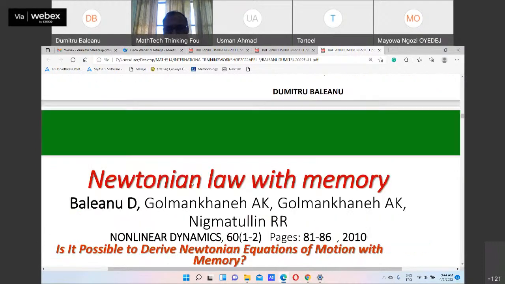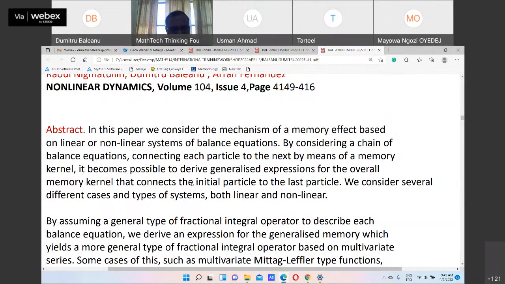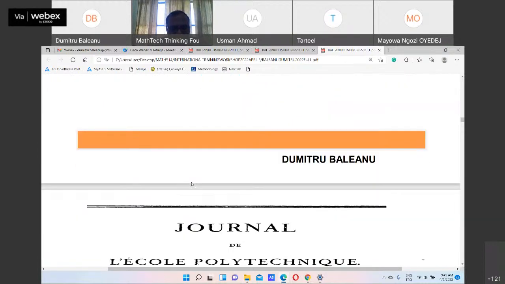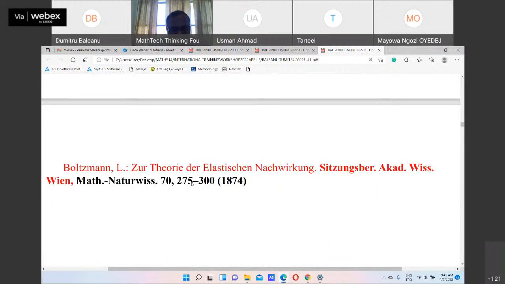Operators with memory are of field-like type with infinitely many degrees of freedom. A local operator has only 1 degree of freedom. This is the paper where Boltzmann introduced the most general non-local kernel of convolution.